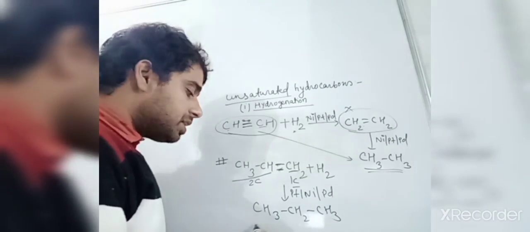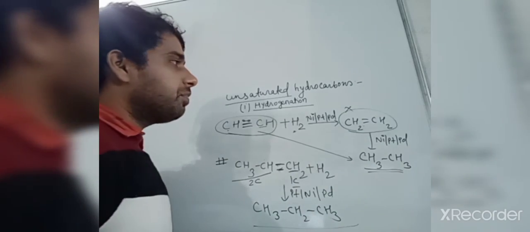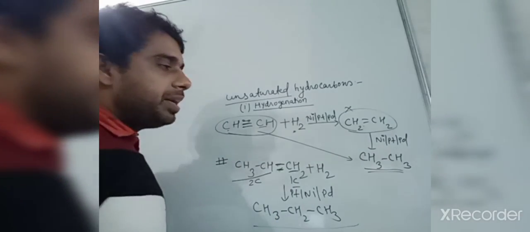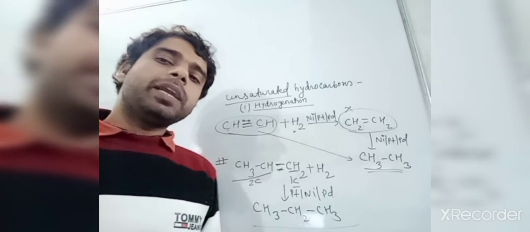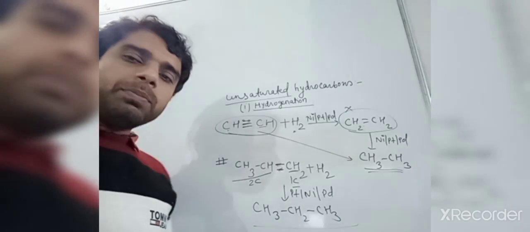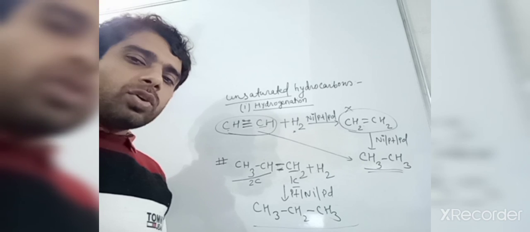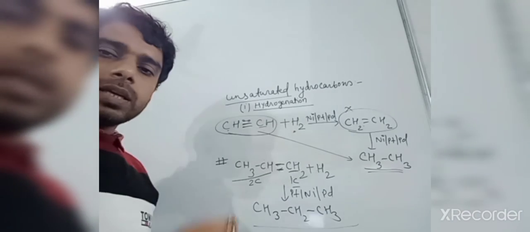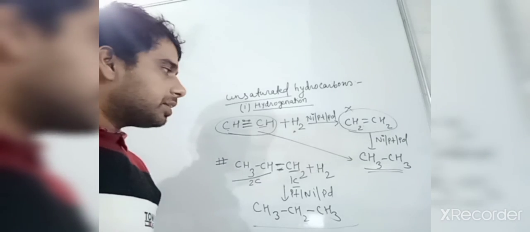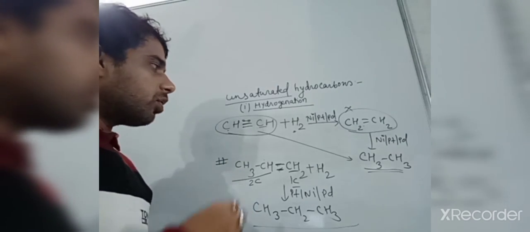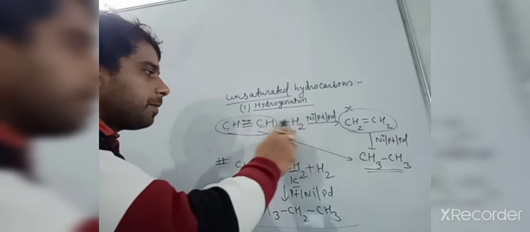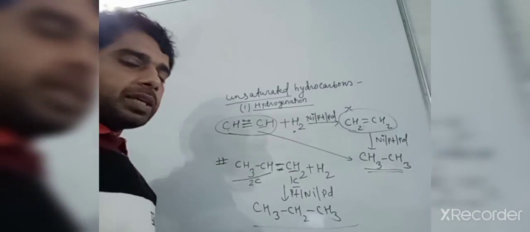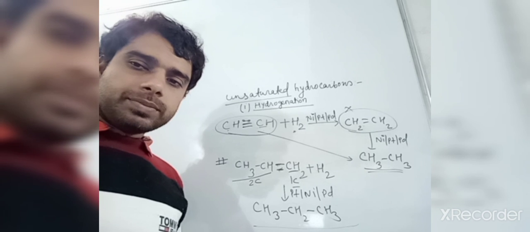So you have seen that everywhere we have formed the alkane by various processes. Okay, now this one can also be called a name reaction, Sabatier-Senderens name reaction. So whenever hydrogenation happens, that will give you the alkanes. Thank you.